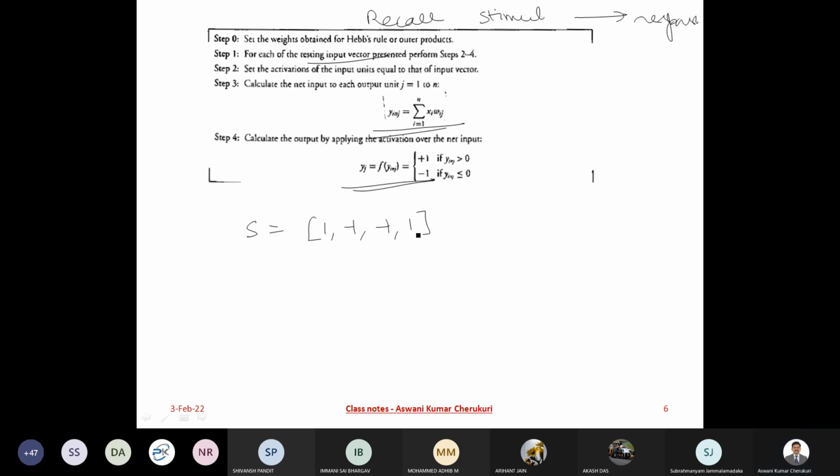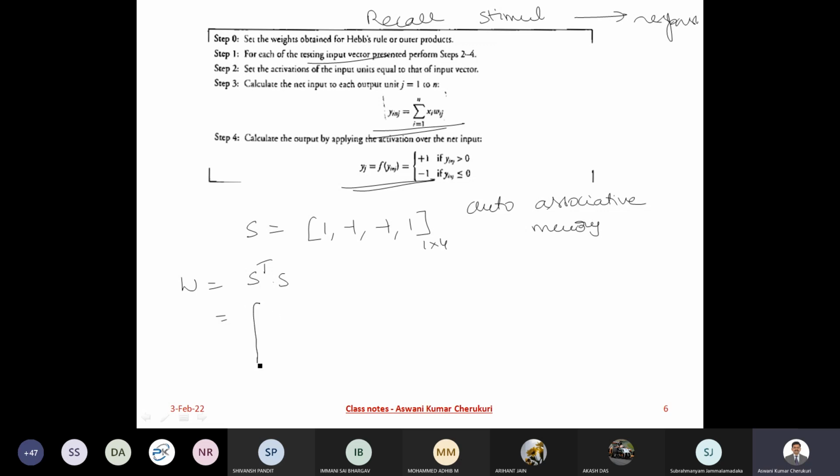All of you are able to follow? How do I build the weight matrix? I want to store it and make an auto association. I want to build the auto associative memory. What would be my weight matrix? S transpose S, so this is 4 cross 1 times 1 cross 4, and I get a 4 cross 4 matrix.